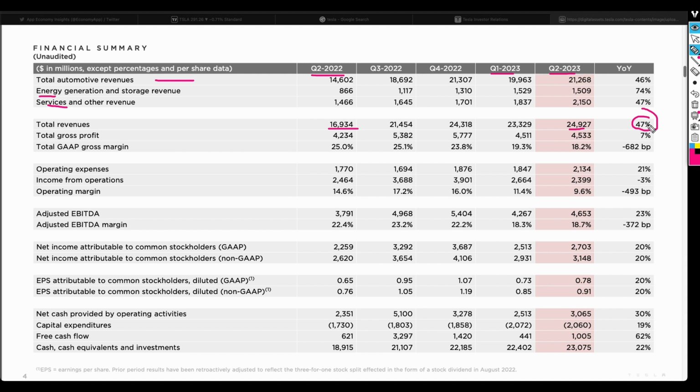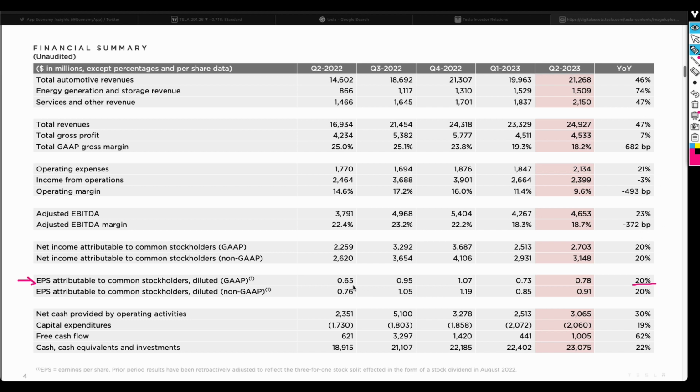So that is good. You can say that Tesla is a company that is able to generate revenue, and it's not just the revenue. You can look at the gross profit of about 7%. It means that the company is able to generate money from that business. It's not just money coming in, but the company is able to generate a profit, because you can have good revenues, but if you have bigger expenses, then that will result in a loss, and that is not something that is good. And then lastly, looking at the earnings per share, which are attributable to common stockholders, so we can say 20% increase in earnings per share if we look at year on year.